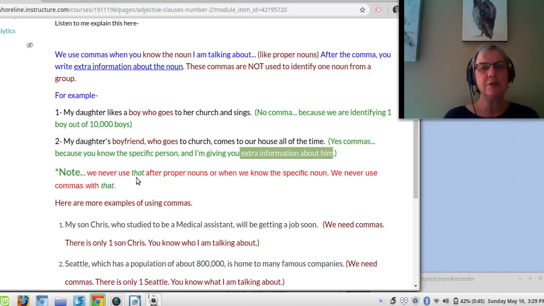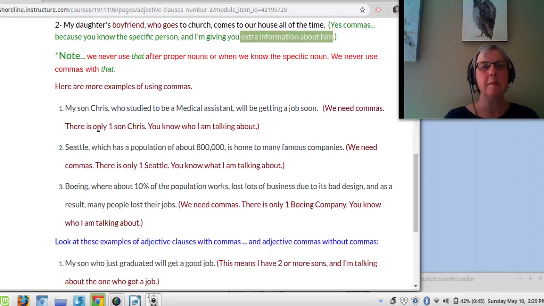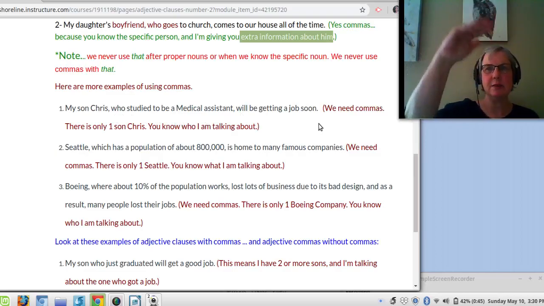Note we never use that after proper nouns or when we know the specific noun. We never use commas with that. Never. So look. My son Chris, I only have one son, my son Chris, who studied to be a medical assistant, will be getting a job soon. My son Chris, who studied to be a medical assistant, will get a job soon.